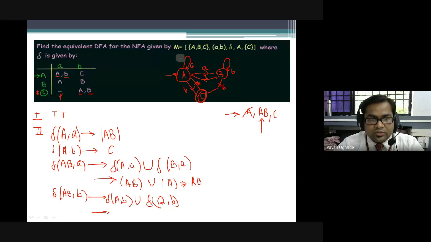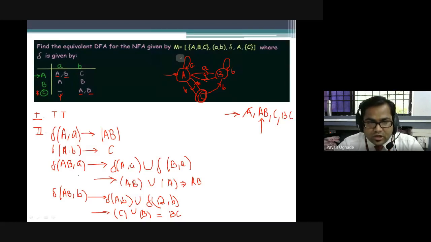Transition function A over B is C, union B over B. B over B is B. So what is the answer, guys, for this? BC. It is the new state that we are getting, right? Whether BC has been added, it has not been added, then add it.